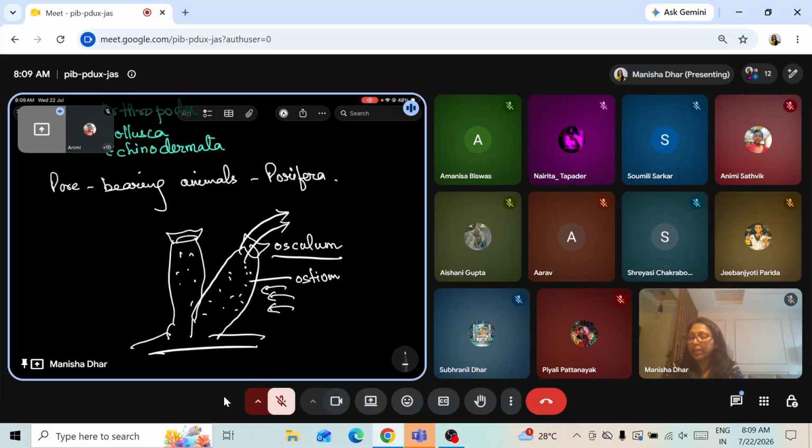Sponges usually have a skeleton of microscopic spongin spicules. This makes their body tough from outside. Elastic spongin fibers are present, and except one or two freshwater sponges, all are found in the sea. Then we have written down the examples. So this is about phylum Porifera.